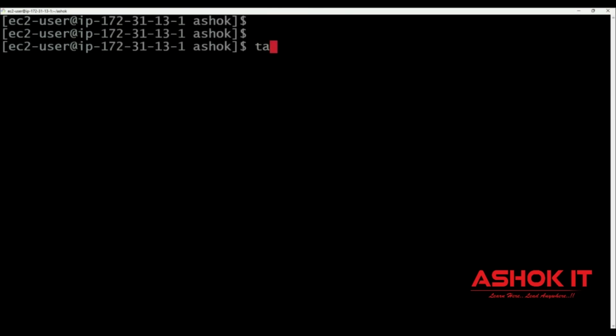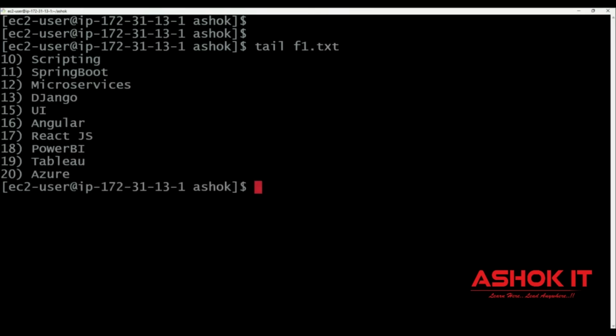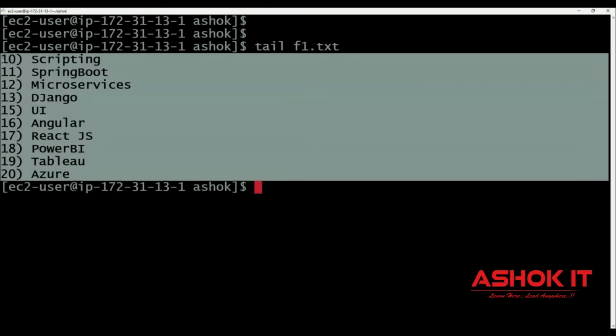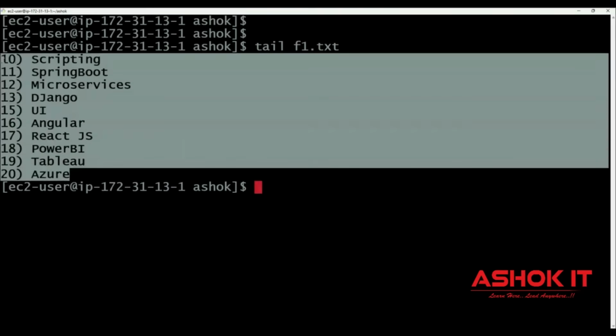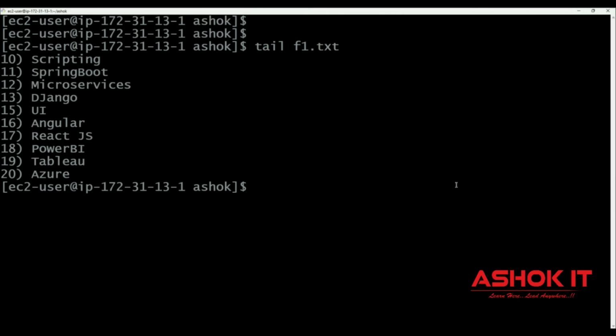What is the purpose of tail command? Tail space file name. Tail command is used to print file content from bottom. Head command will print from top. Tail command will print the data from bottom. Tail command also will print by default last 10 lines.